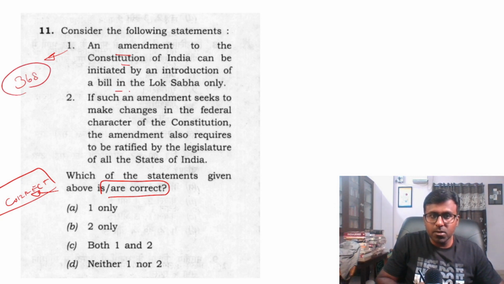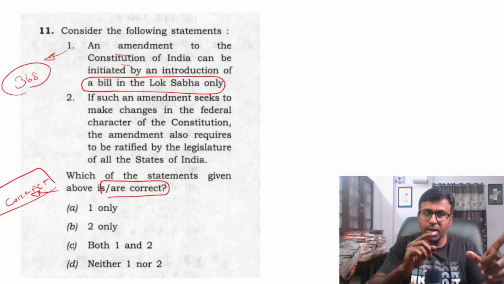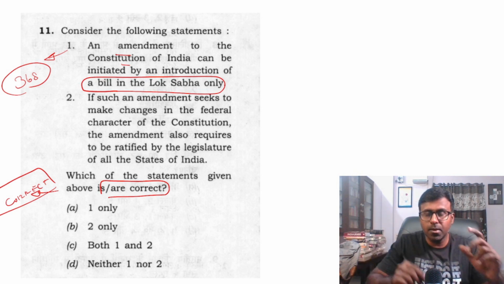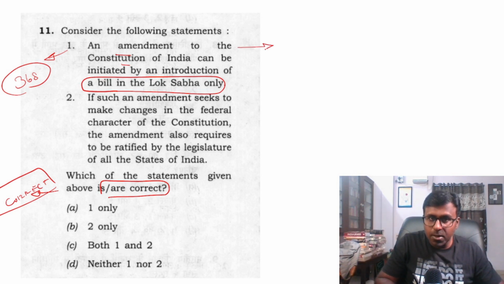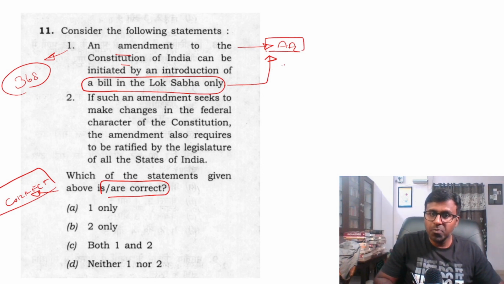They can be introduced in Lok Sabha only. There was a first question which talked about Lok Sabha and Rajya Sabha. In that I explained there are some places where Rajya Sabha is weaker than Lok Sabha, but in the case of an amendment, Rajya Sabha is equal to Lok Sabha. This is not true. A no-confidence motion can be introduced only in Lok Sabha.